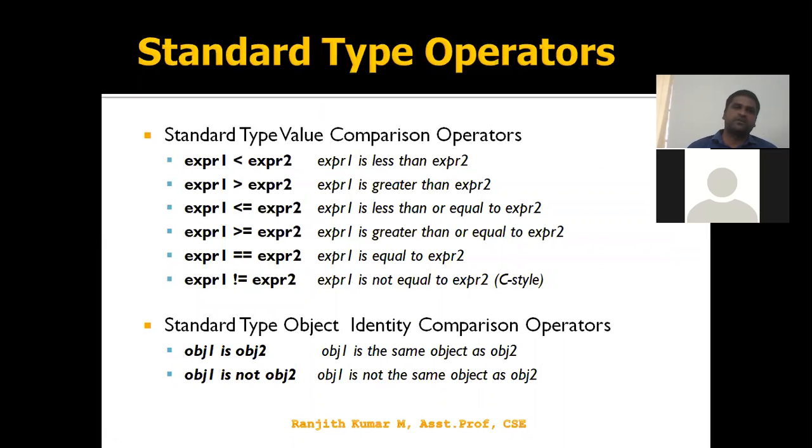We know the comparison operators: greater than, less than, less than or equal to, greater than or equal to, double equals, not equals. And for standard object identity comparison, we have is and is not. Let's say a is equal to 10, b is equal to 10. a is b, yes, true, because a is 10 and b is 10. Now a is equal to 5, b is equal to 20. a is not b, yes, true, because a is not equal to b. So for object comparison, we use is and is not.